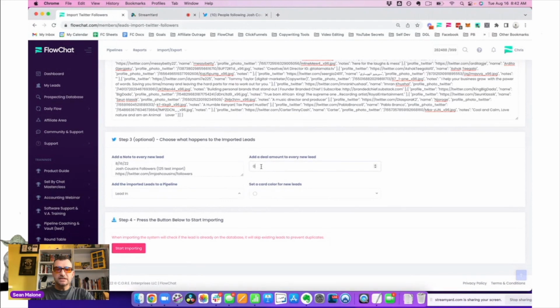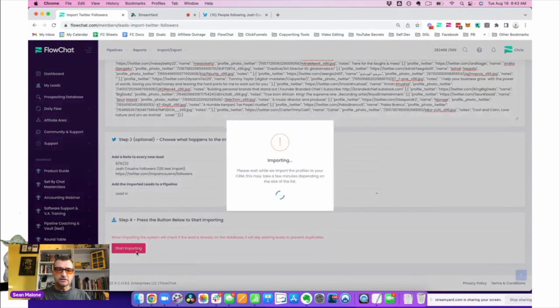Very simple. And then I just add the deal amount. In this case, I'm going to put 1997. So each card value is going to be 1997. And in this case, I've got the green, which is the followers. I'm going to make these ones blue so you can see the difference here. And then I just hit start.